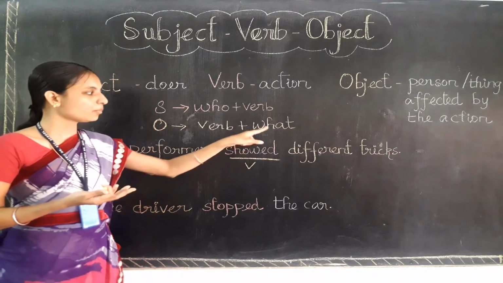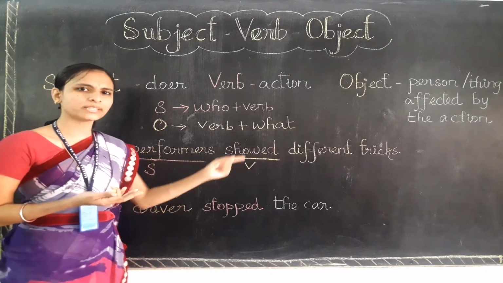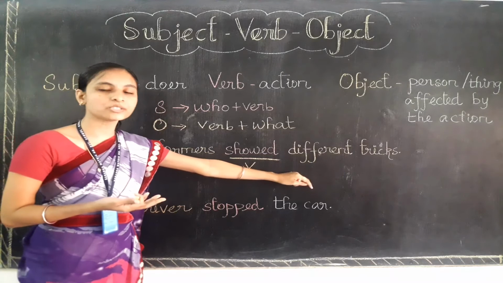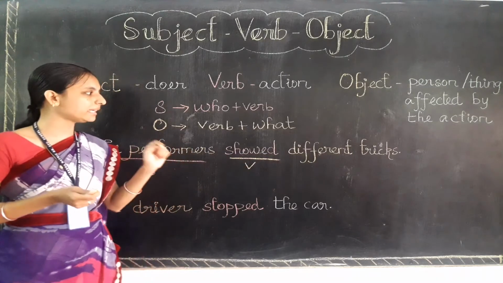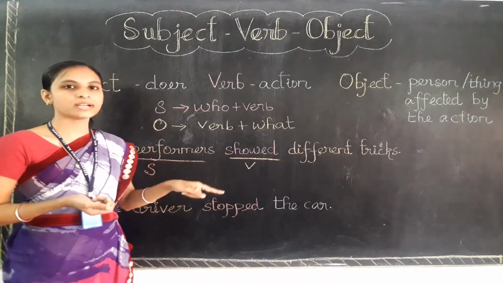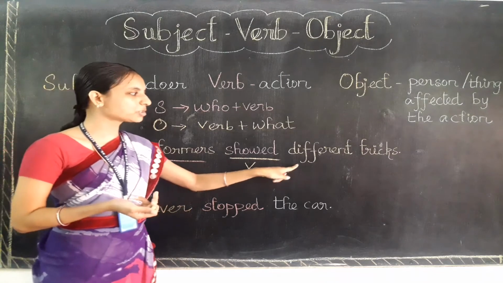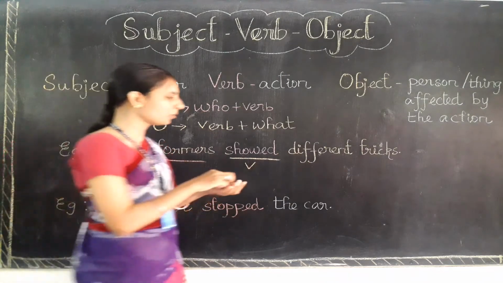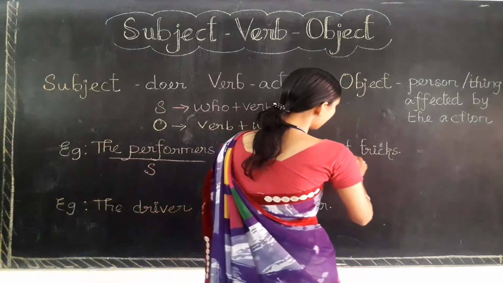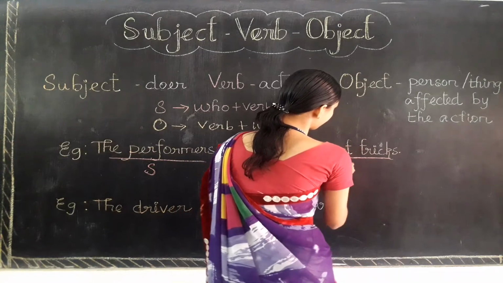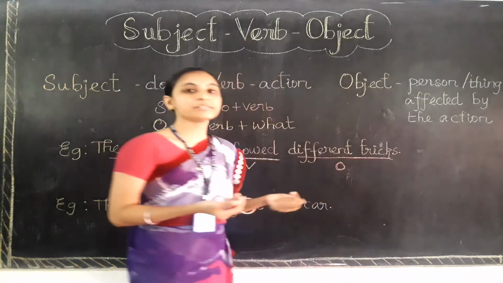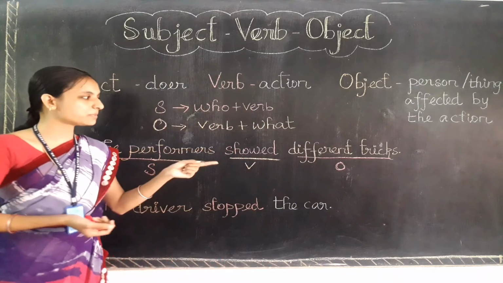to the verb, what showed, or what they showed, the answer for this question is the object only. So showed what? Here, what they showed? They showed different tricks only. So different tricks is the object. Different tricks is the object which is present here.